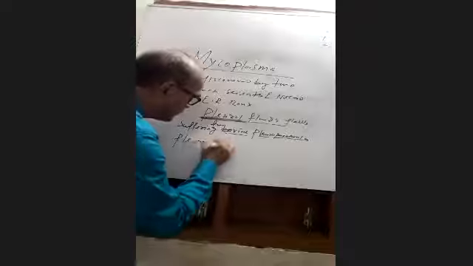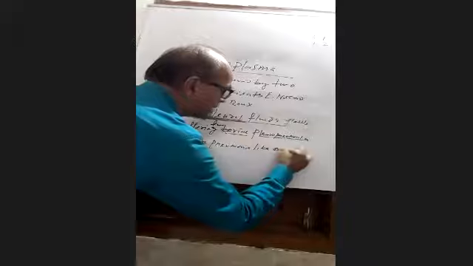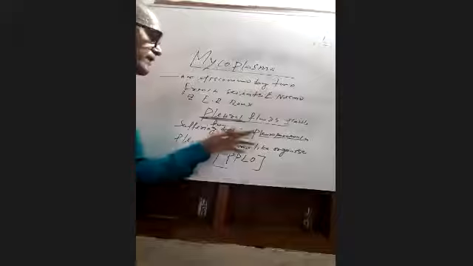Because of this origin, mycoplasma was called a pleuropneumonia-like organism, or PPLO for short. Remember that mycoplasma was discovered by two French scientists, Nocard and Roux, from the pleural fluids of cattle suffering from bovine pleuropneumonia.